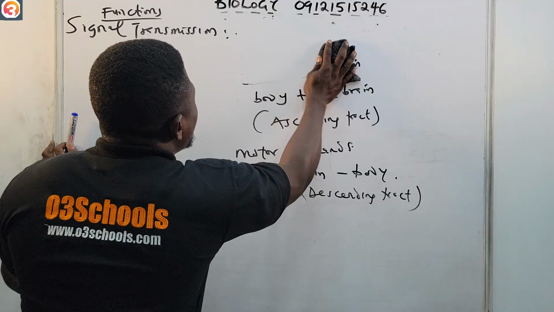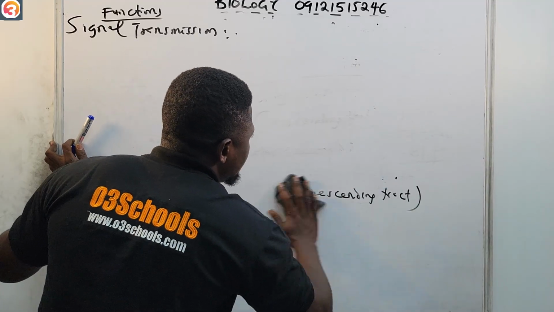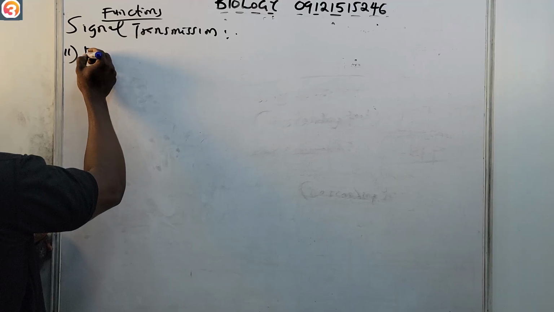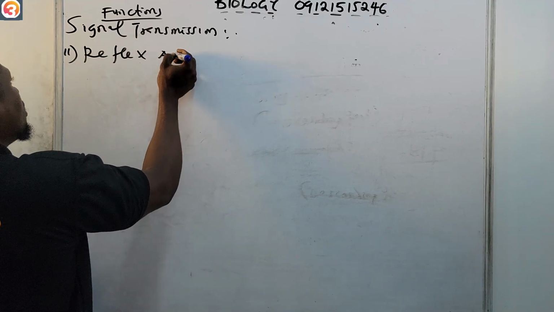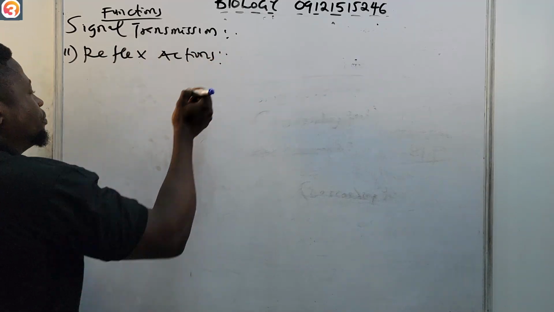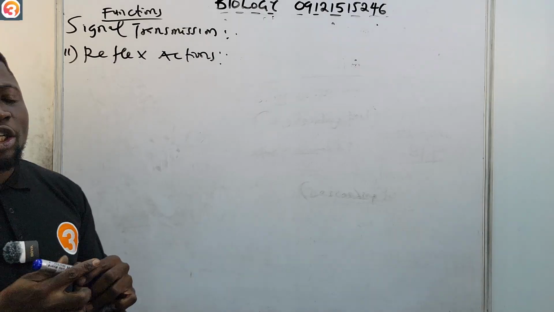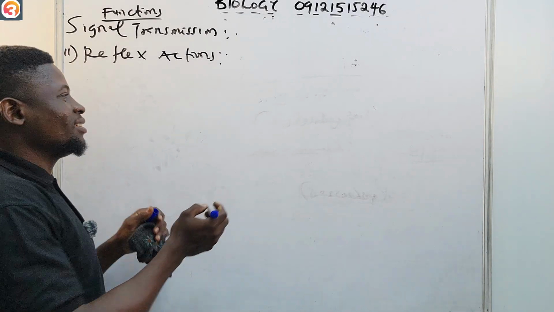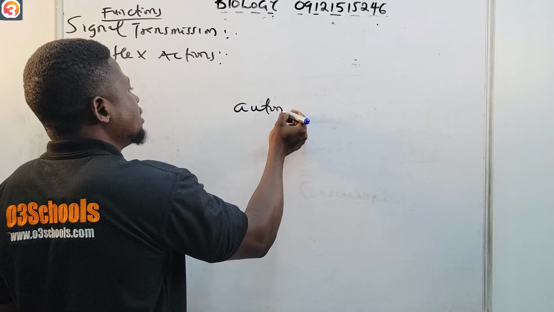Another function of the spinal cord is reflex actions. And what does reflex action talk about? It talks about controlling quick and automatic responses.